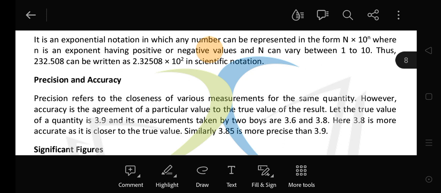Let us say the true value of a quantity is 3.9. So suppose the exact answer of your question will be 3.9, but its measurement is taken by 2 boys. But the measurements taken by the 2 children are 3.6 and 3.8. So here 3.8 is more accurate, because it is closer to the true value, as it is closer to the true value. Similarly, 3.85 is more precise than 3.9.